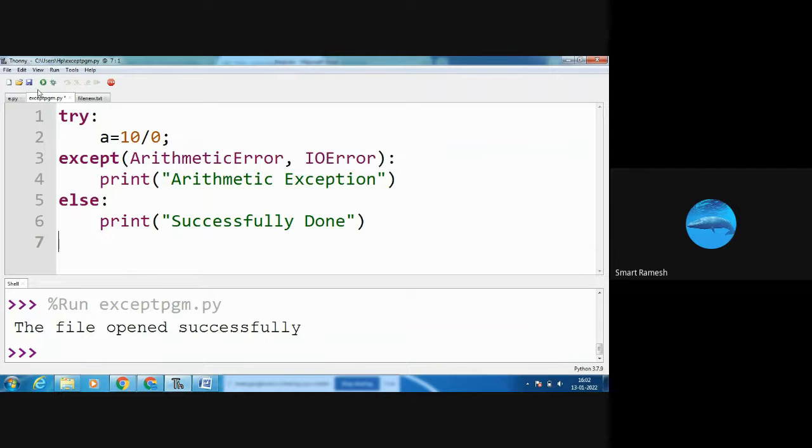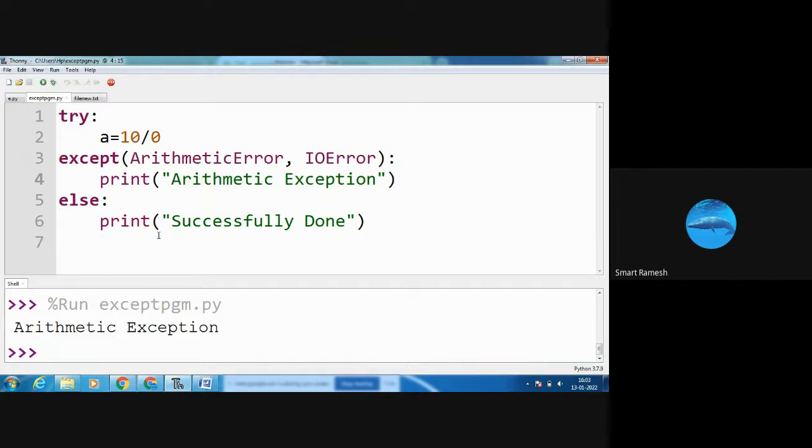Okay, here a equal to 10 divided by 0. 10 by 0 means there is an error in the try block. There is an error, so the except block will be executed. In the except block, ArithmeticError, IOError. See, ArithmeticError, so it is going to print the arithmetic exception.